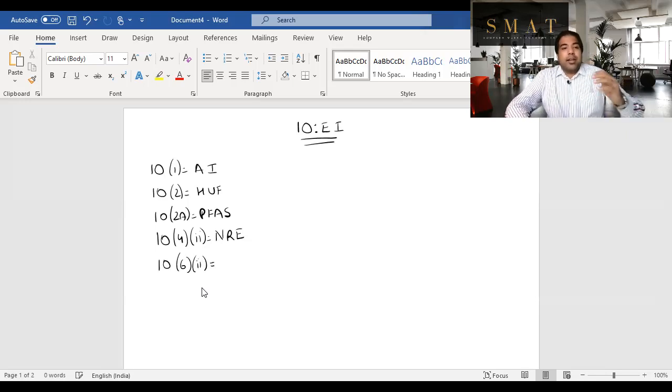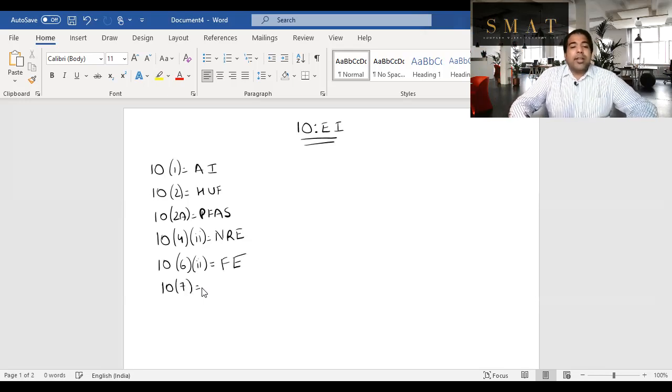Guys, 10(6). Just like India has an Indian embassy in France, the French also have a French embassy in India, right here in Mumbai, Bangalore, Delhi, etc. They have a French embassy where the French employees work. Remember that line: we tax our employees, they tax their people. So we have to exempt them. So that is the French embassy.